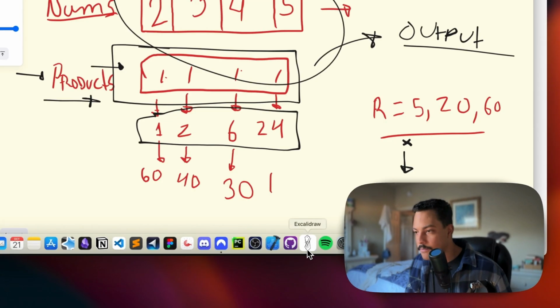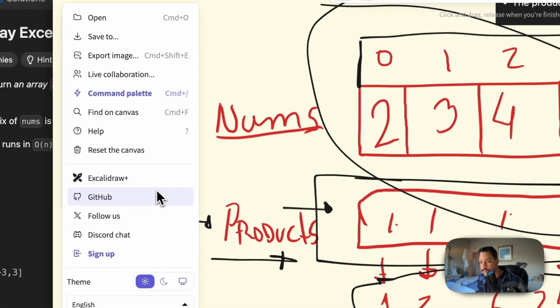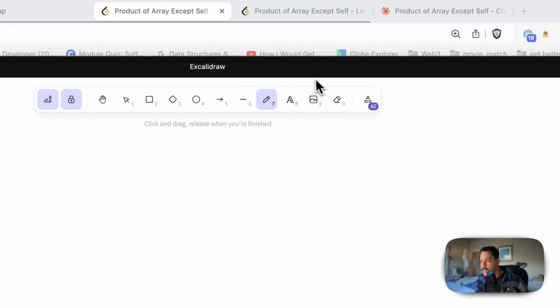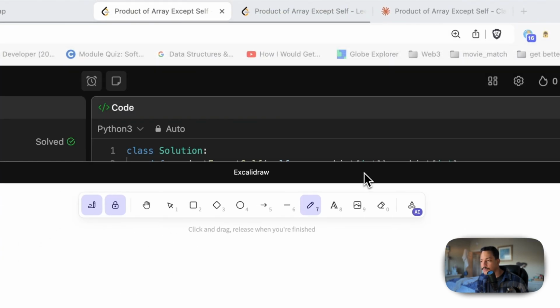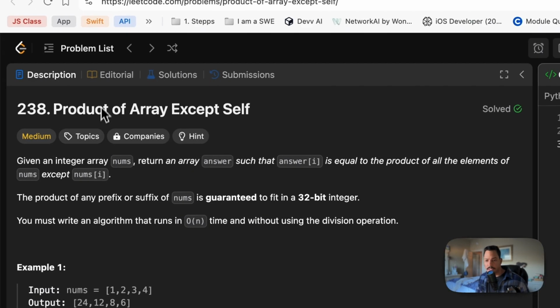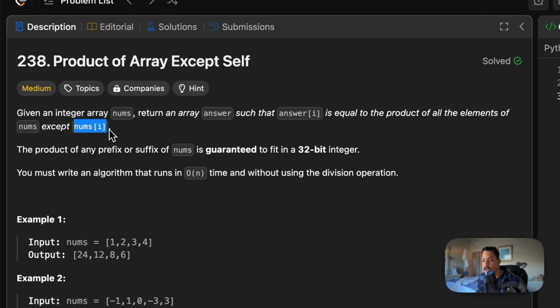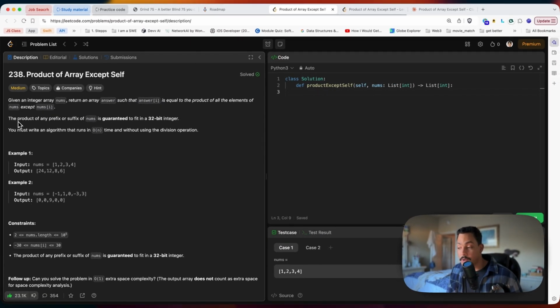I think it's gonna be interesting if we try to solve this problem. I'm going to reset the canvas, and this is the problem. Let's go ahead and read. It says, given an integer array of nums, return an array answer such that answer at that index is equal to the product of all elements of nums except nums at that index.